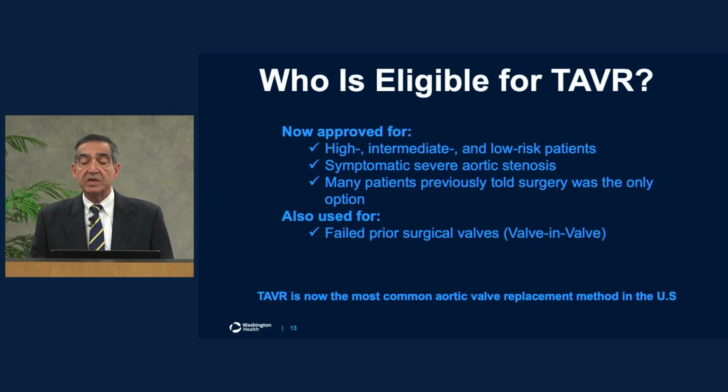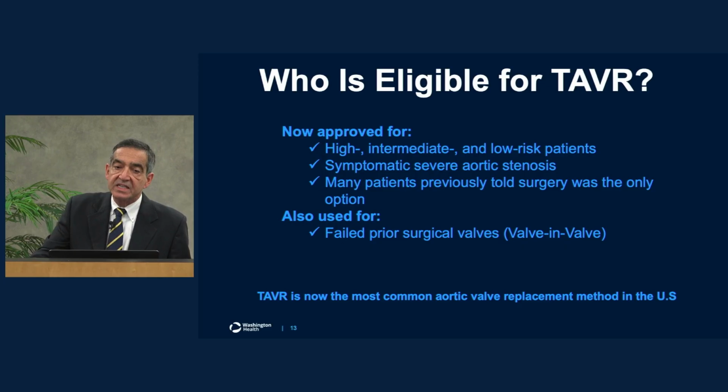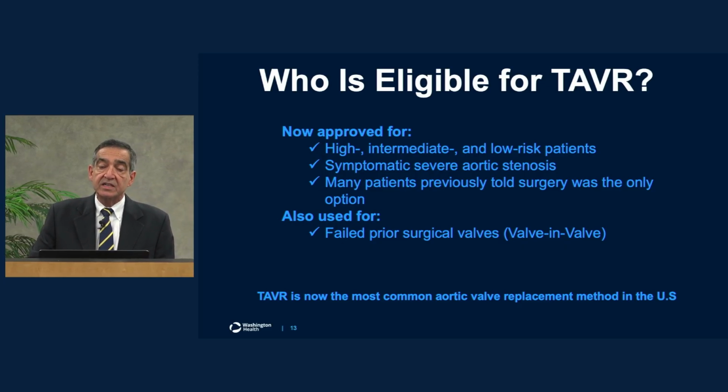And then subsequently, we compared the patients who are at low risk for surgery to see if the transcatheter aortic valve would be an option for them. And even in those situations, it seems to be favorable. So in general, patients with symptomatic severe aortic stenosis are good candidates to undergo transcatheter aortic valve replacement.